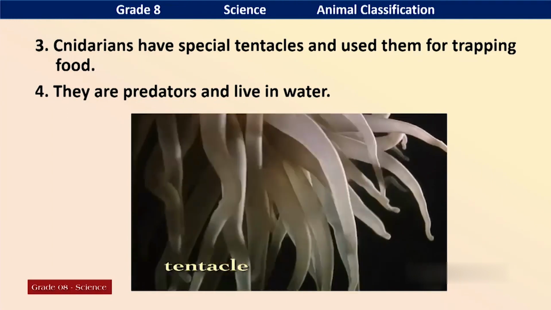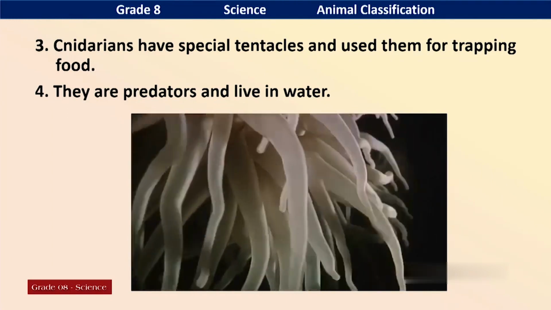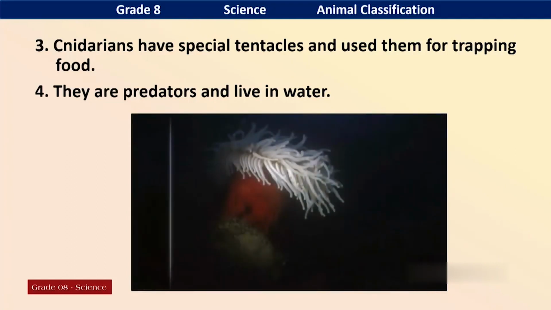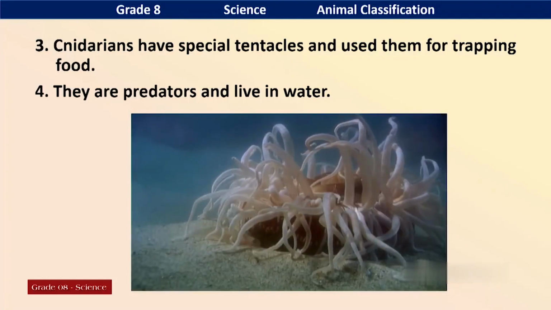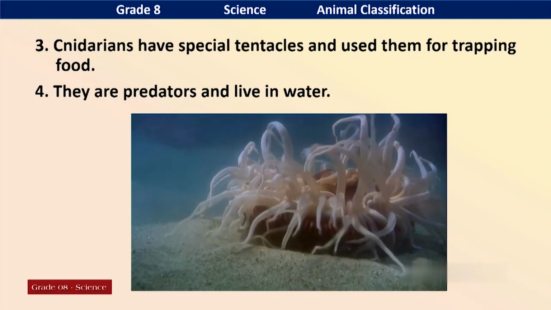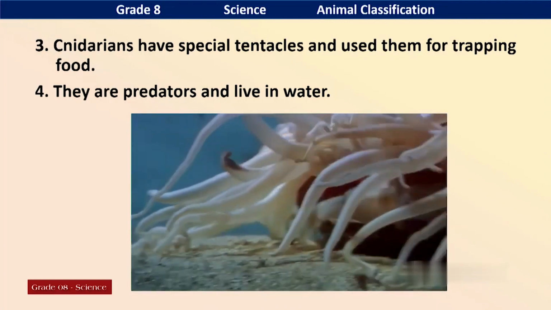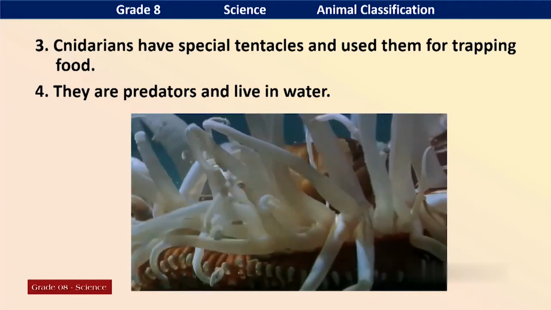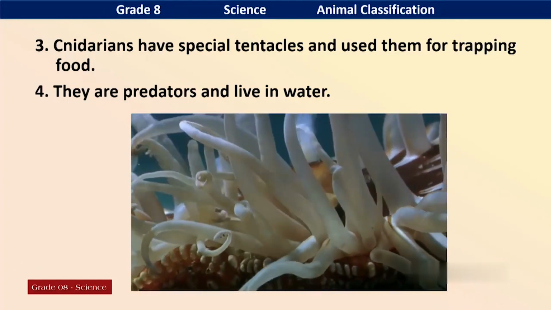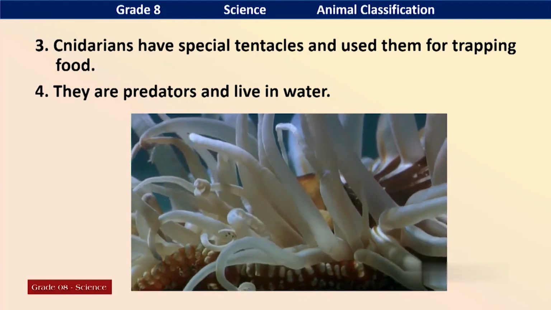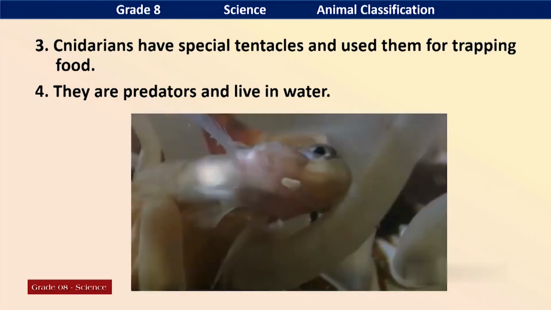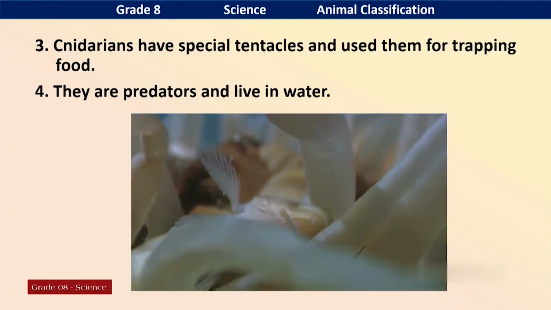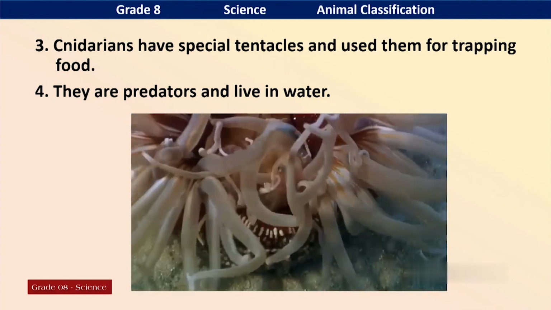There are a number of tentacles in sea anemones and corals. They use these tentacles to catch prey. You can see clearly how they catch prey. They use tentacles. There are poisonous glands. They use the poison to paralyze the prey. That is the main reason they have tentacles.